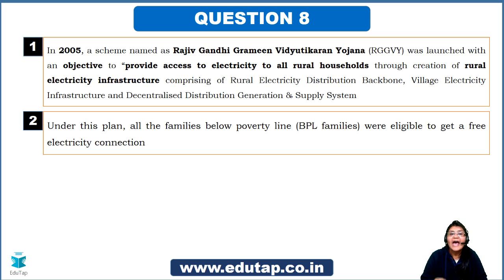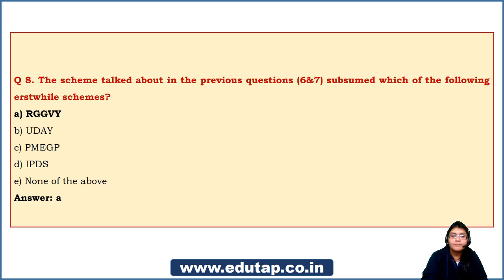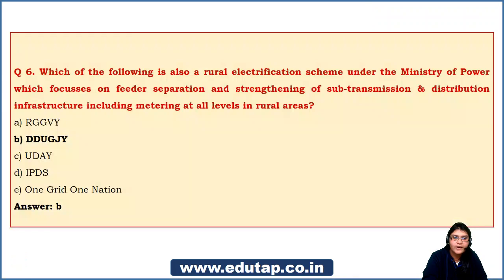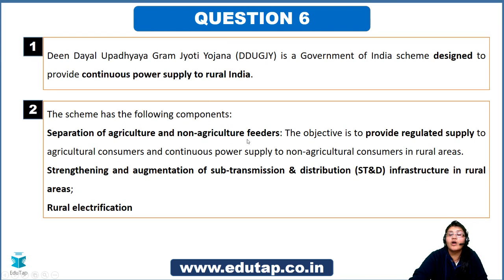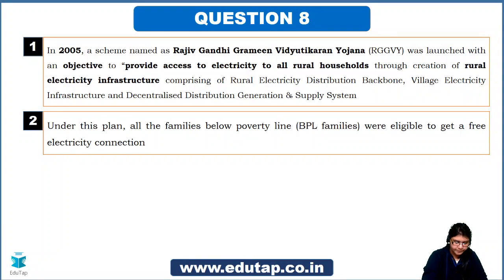You have understood now. And one more thing, why Gram Jyoti Yojana had come in: it had the important objective that I told you. Let me just show you again. This separation of agriculture and non-agriculture feeders was a very important component when you talk about Gram Jyoti Yojana, right? And now we have the Saubhagya scheme. There can be a confusion whether these two schemes are going in parallel. We have referred to some of the important documents on the websites of Gram Jyoti Yojana, and we still see that both these names are going in parallel, that is Saubhagya and DDUGJY. So we cannot say that one has subsumed the other. That also needs to be understood here, right friends?